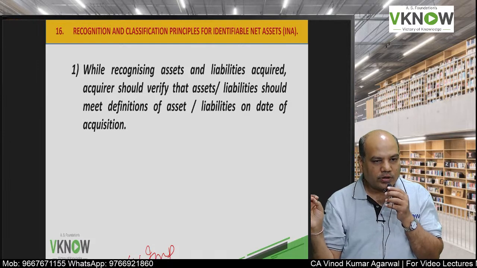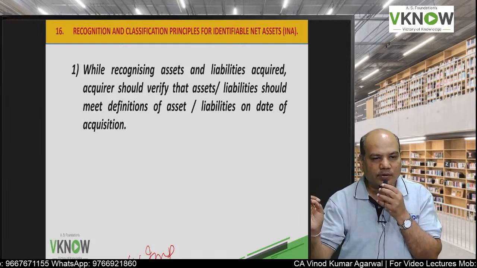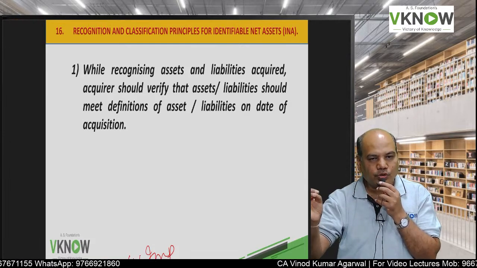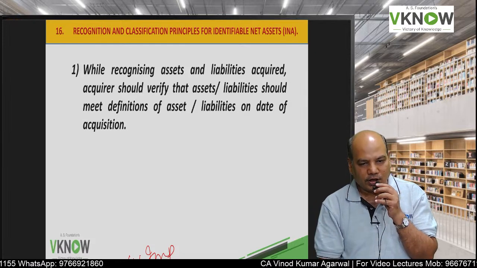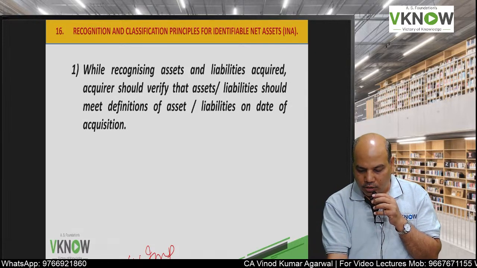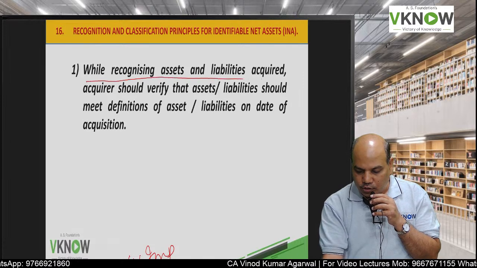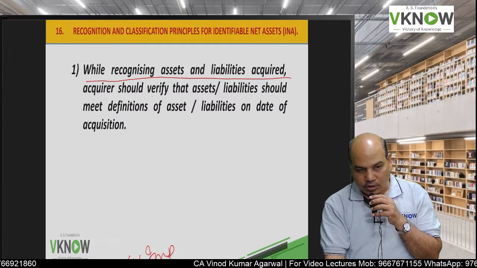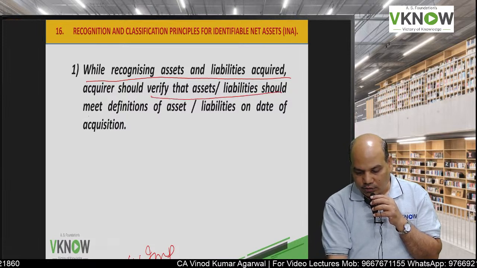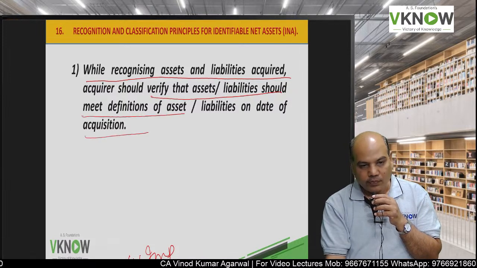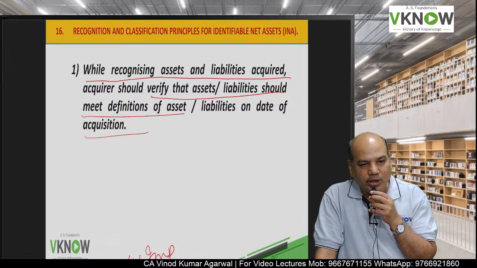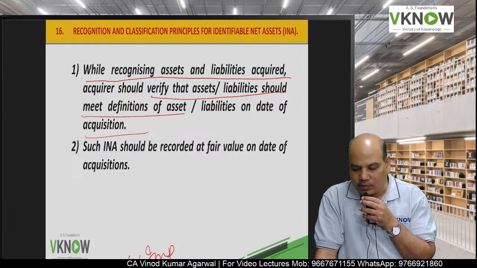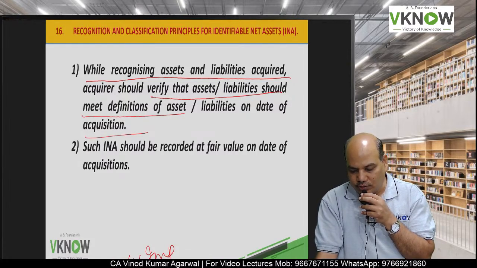Second, are we supposed to follow the same classification or are we supposed to follow a different classification? So the answer is, when you are recognizing assets and liabilities acquired, in case of acquisition accounting, we have to check whether they meet the definition of asset and liability on the date of acquisition.